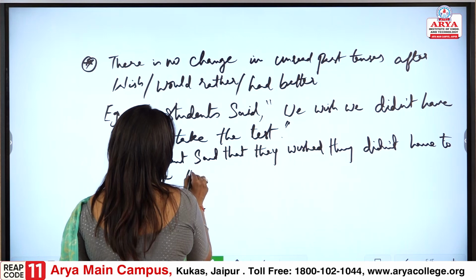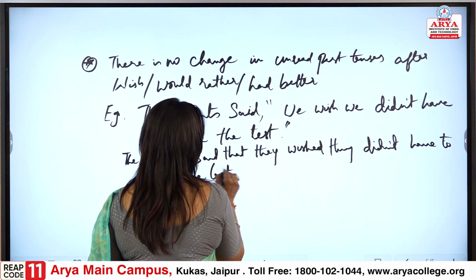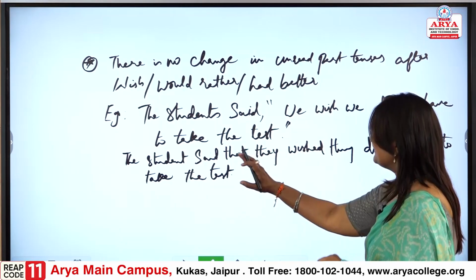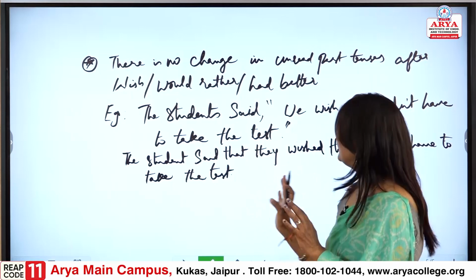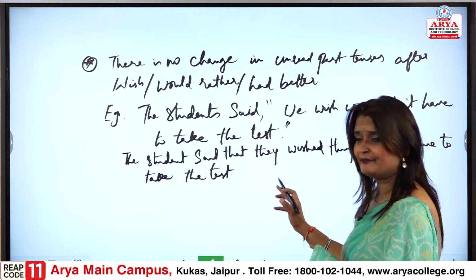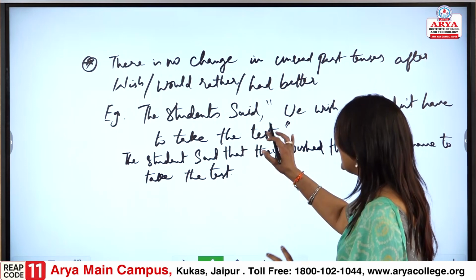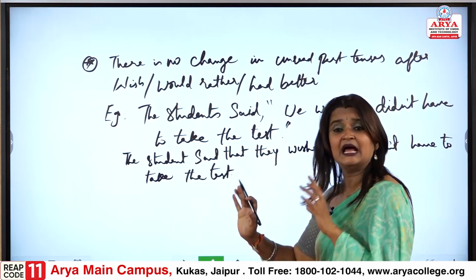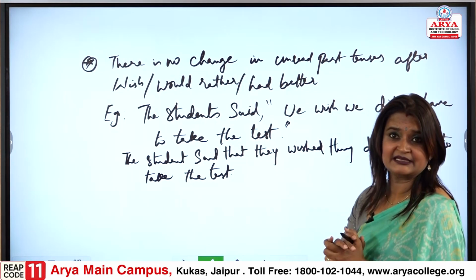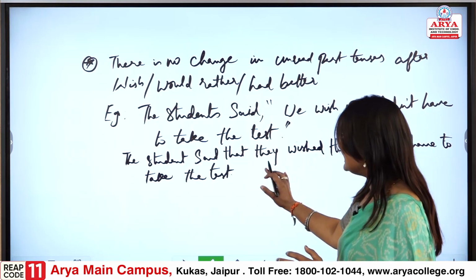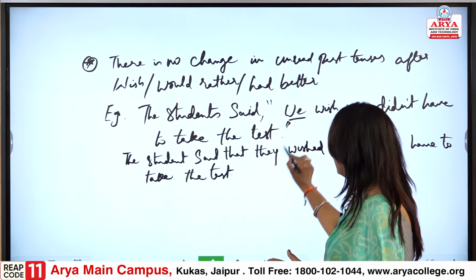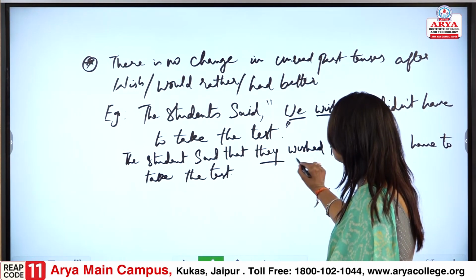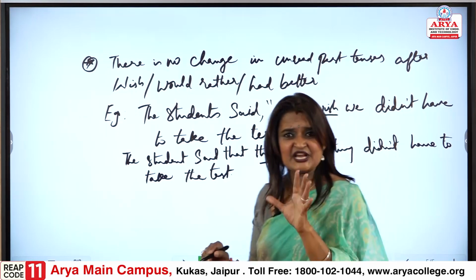Take the test. See, when we are looking into this sentence, please understand this. The first sentence that we have given in direct, the student said, we wish we didn't have to take the test. But when we are changing it to indirect, the student said that we became they. Fine. Wish became wished. The tense changes.